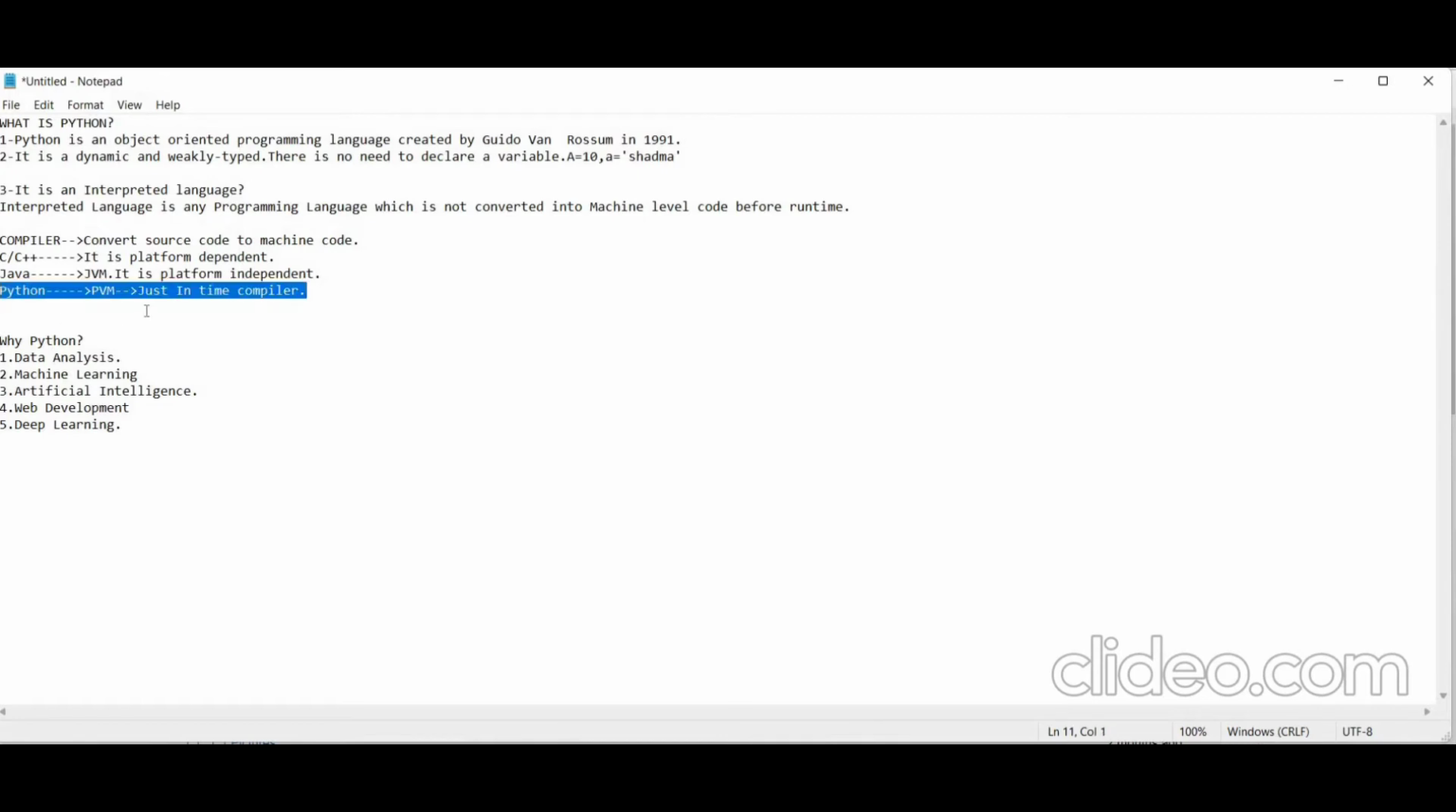As a result, we can easily debug our code. But the disadvantage is, other compilers like C, C++, Java convert the source code to machine code at a time. As a result, these are quite faster as compared to Python. I hope you are clear about how Python is an interpreted language.